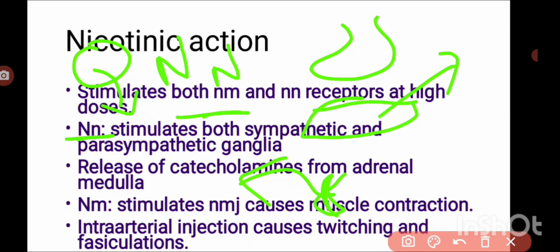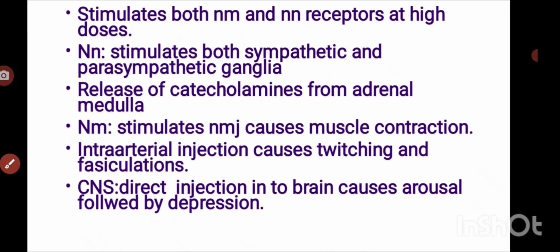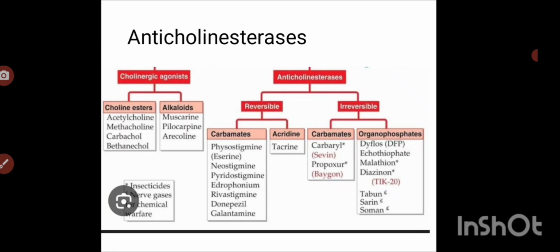Then when it is injected into the brain, in the CNS, it is responsible for memory and learning, so it initially produces arousal effects, followed by depressive effects. So this is regarding the direct acting cholinergics. Among all those, we can only use bethanechol and pilocarpine clinically, so the remaining are not used clinically.